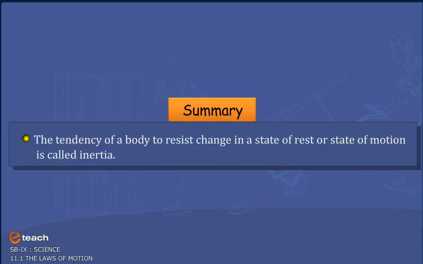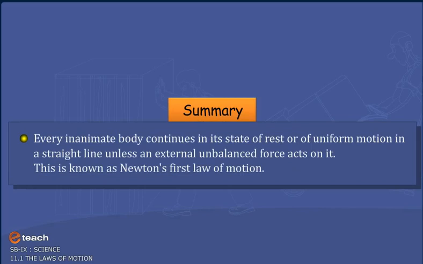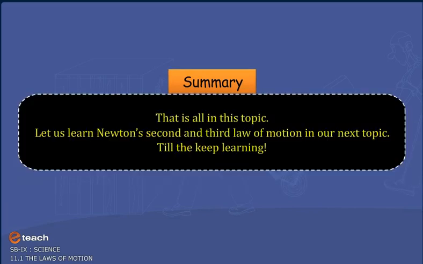The tendency of a body to resist change in a state of rest or state of motion is called inertia. Every inanimate body continues in its state of rest or of uniform motion in a straight line unless an external unbalanced force acts on it. This is known as Newton's first law of motion.